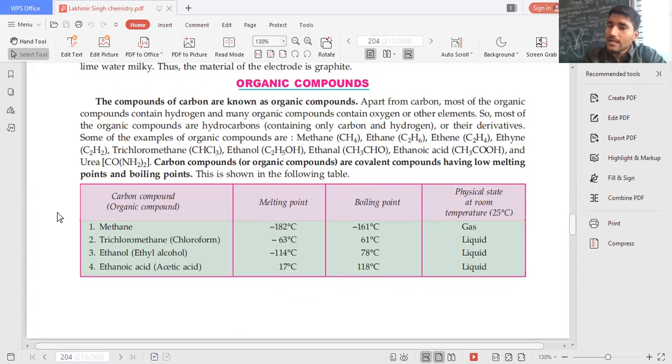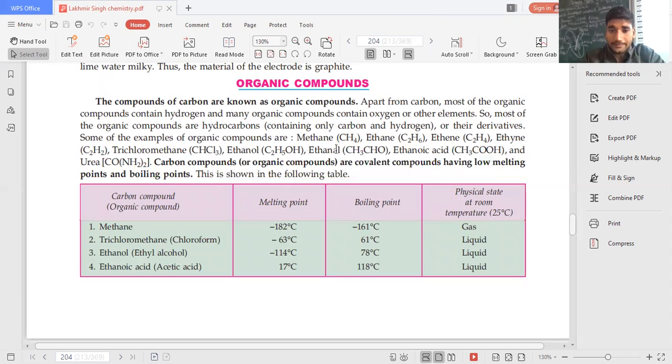Compounds of carbon are known as organic compounds. Yeah, we'll come to see methane, ethane, propane, butane, CCl4, yeah, carbon tetrachloride, right? And many other examples are there. Trichloromethane. This is your chloroform, beta. Chloroform, the chemical which makes you turn faint, right?